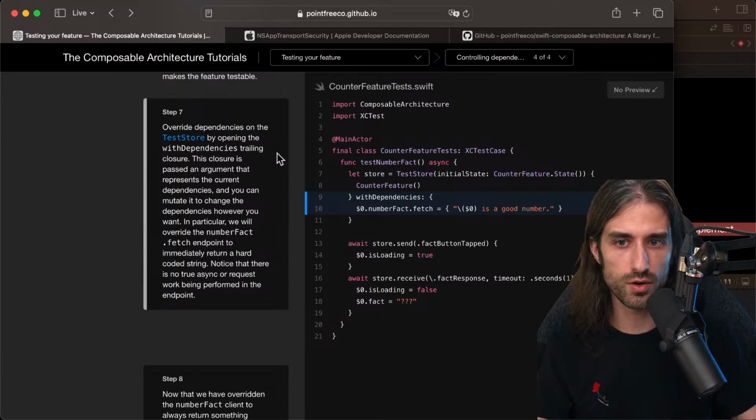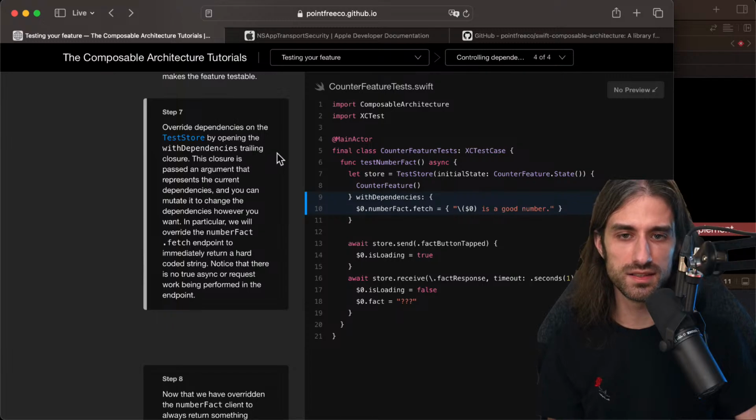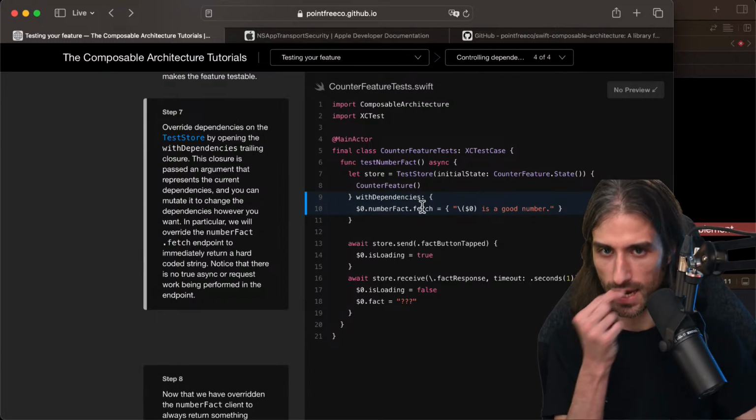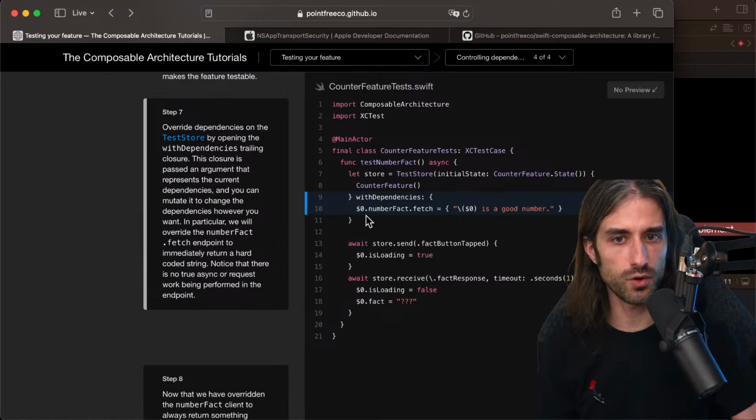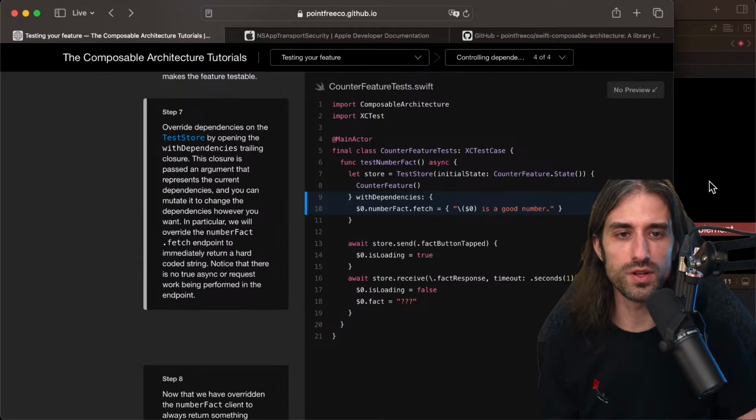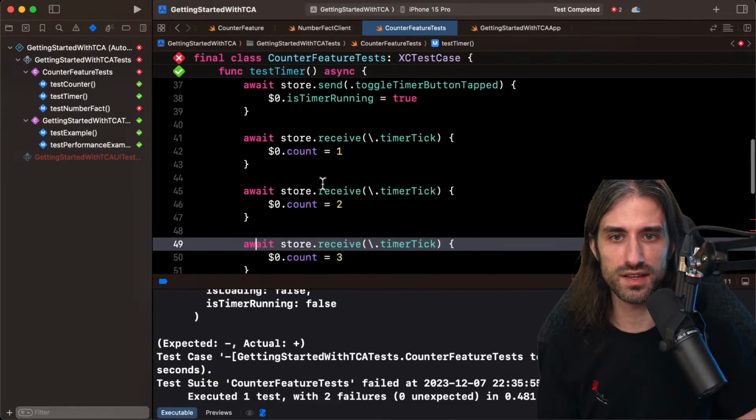In particular, we will override the numberFact.fetch endpoint immediately to return a hard-coded string. Notice that there is no true async or request work being performed in this mocked version of the endpoint. And what's nice is that we can only override what we need, and the rest, as long as we don't use it, we don't need to override it in the test.